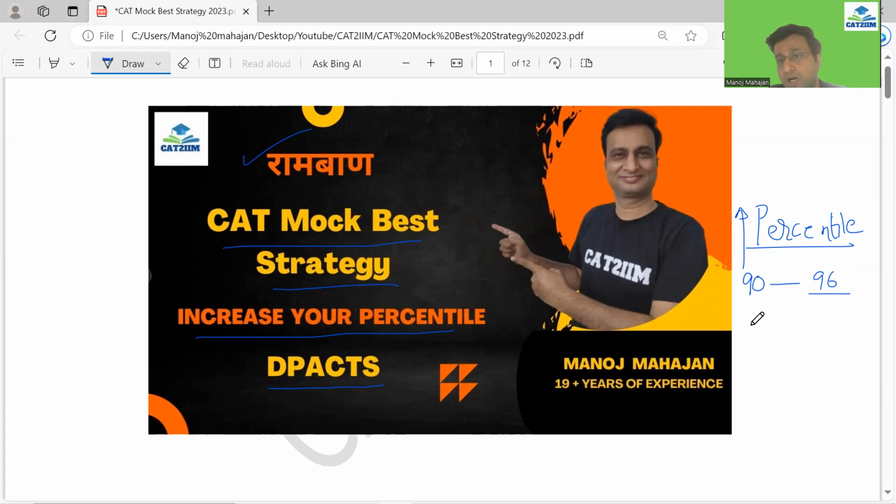If you are already in the range of 95 plus in the mocks, of course, you can look forward to go beyond 99 plus. So definitely make sure that you have this in your mind, that the reason you are unable to score very high in the mocks is because the base is low in terms of percentile. So anything above 95 plus is also very good, and you can expect 99 plus in the actual CAT. This was one fact which a lot of students are not aware of.